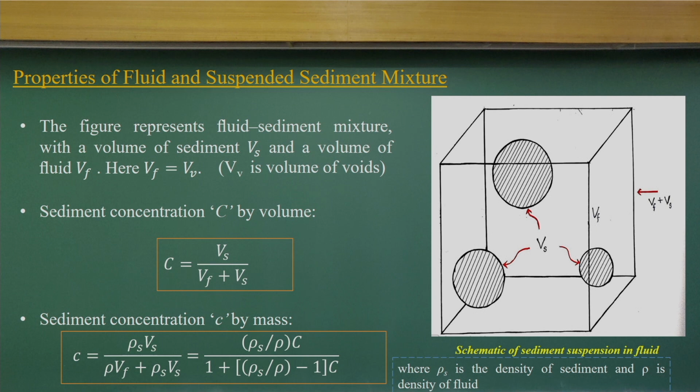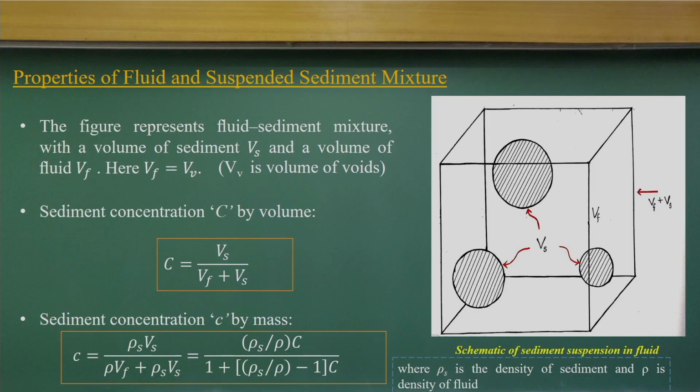And before ending this class, let me bring in a very simple idea. If you look at a sediment-carrying river system, water is there and sediment particles are there. That means a volume of fluid and a volume of solid. In the river we have two compositions: one is water, another is the volume of sediment. So we have a fluid and sediment mixture. If I want to quantify the sediment concentration in terms of volume, that means how much concentration I have.